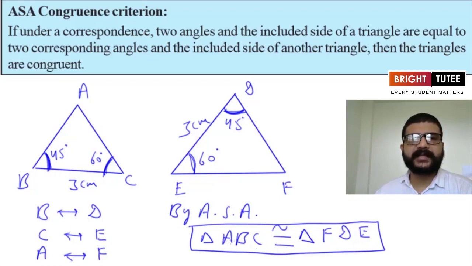From here only we can say that angle A is equal to angle F, angle B is equal to angle D, and angle C will be equal to angle E, and AB will be equal to FD, and then BC will be equal to DE, and AC will be equal to FE. All these informations can be interpreted from the congruency relation itself. We don't have to look at the triangles for this. We don't even have to superpose one triangle over the another. No need of superposition here.